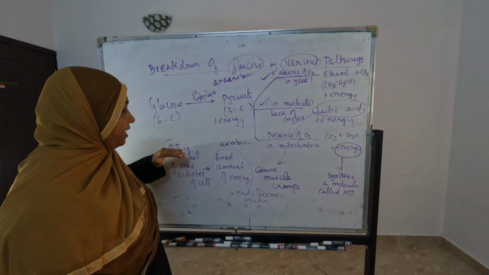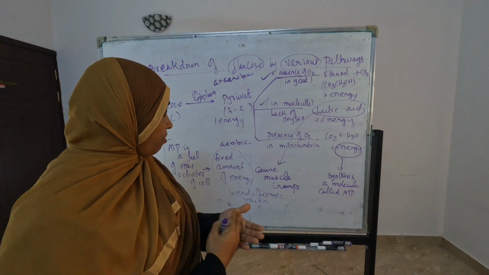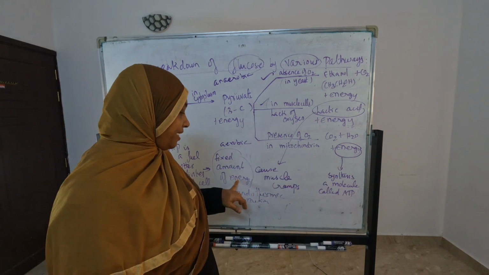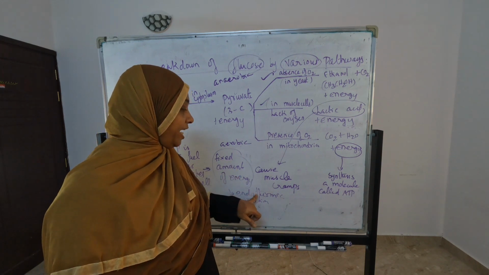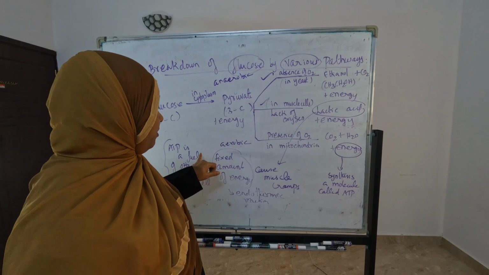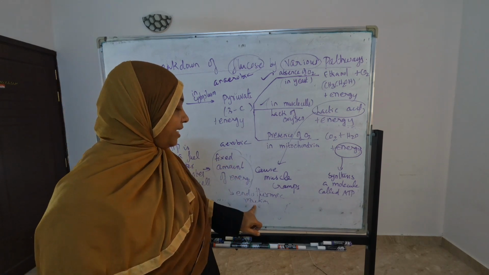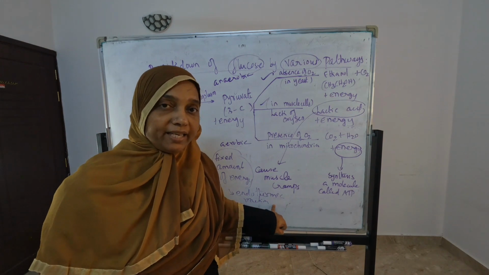When other activities come up in the cell, this ATP is broken down and the energy is released. They also ask this question: ATP is a fuel, and when ATP is broken down and releases a fixed amount of energy, this is a dash reaction. It is an endothermic reaction.